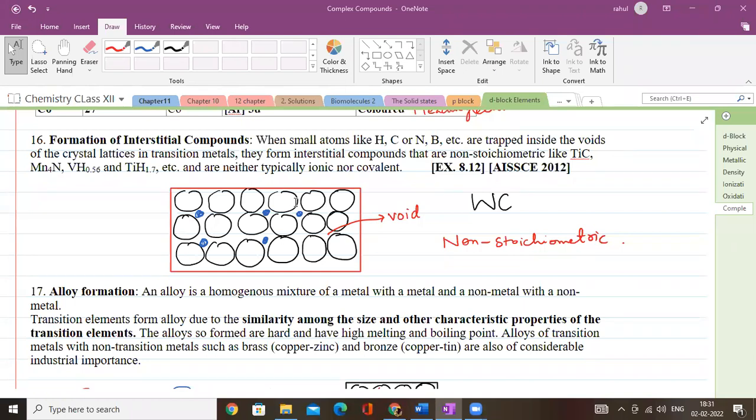My next property of transition elements is that they have a tendency to form interstitial compounds. Now, I was talking yesterday that interstitial compounds are basically those... Suppose this is the lattice of your d-block elements. These are the voids present over here, also called interstitial sites.